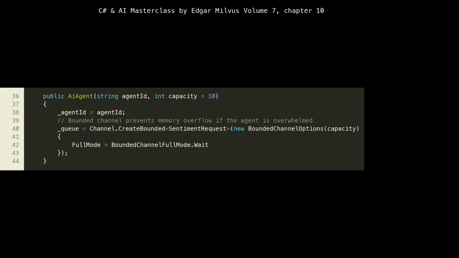Wait means that if the queue is full, any new TryEnqueueRequest call will block until space becomes available. This backpressure mechanism is essential for stability, preventing cascading failures and ensuring that overloaded services don't crash but instead signal their inability to accept more work. This directly ties into resource management in containers, where memory limits are strict.